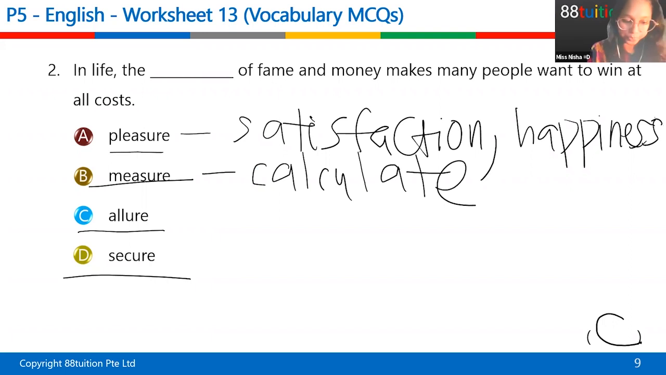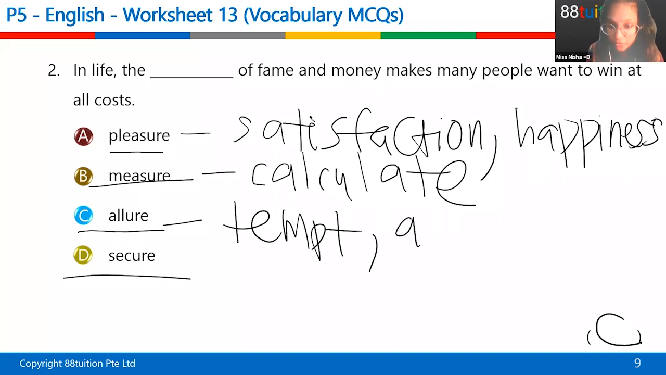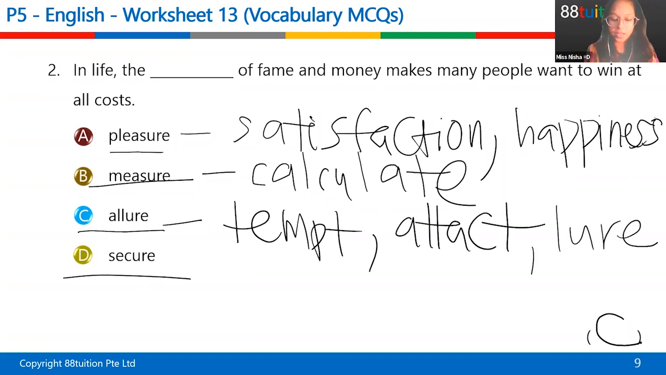Now, allure. Allure means to tempt you, or to attract you to something or someone. So it means attract, it means tempt. So if I say that's an alluring dress, it means that's a very attractive dress. This is an adjective, it's a describing word. So that's what it means.